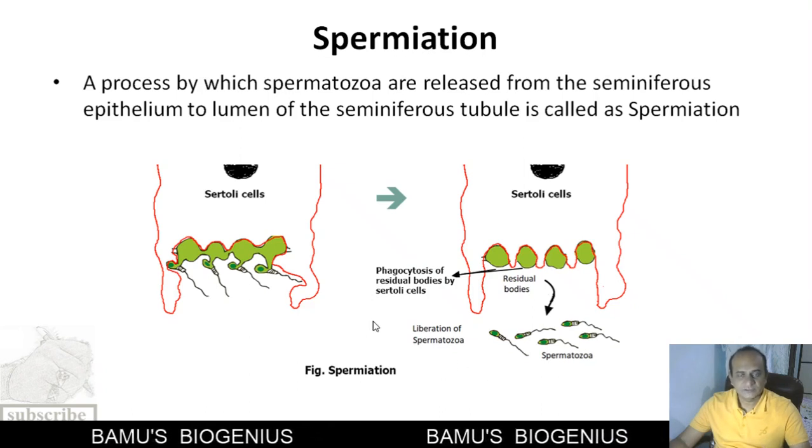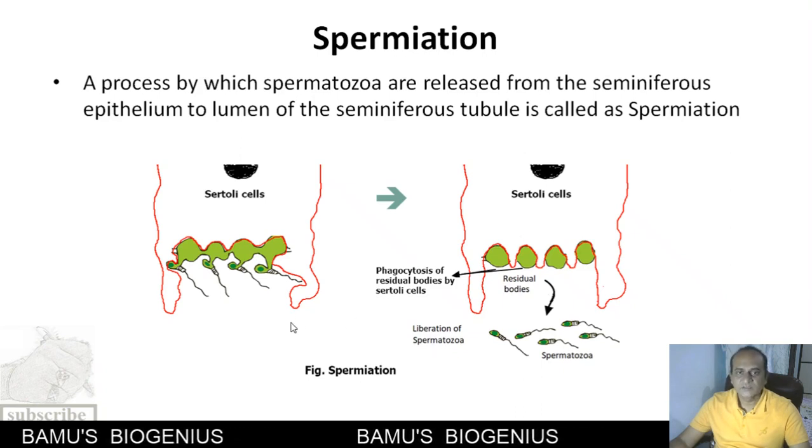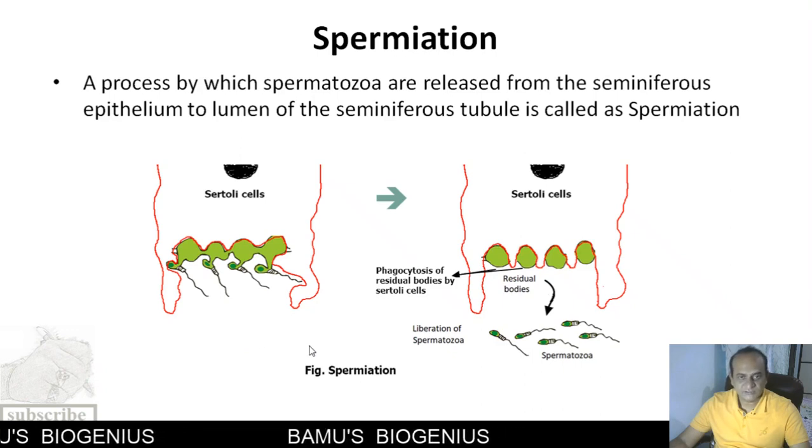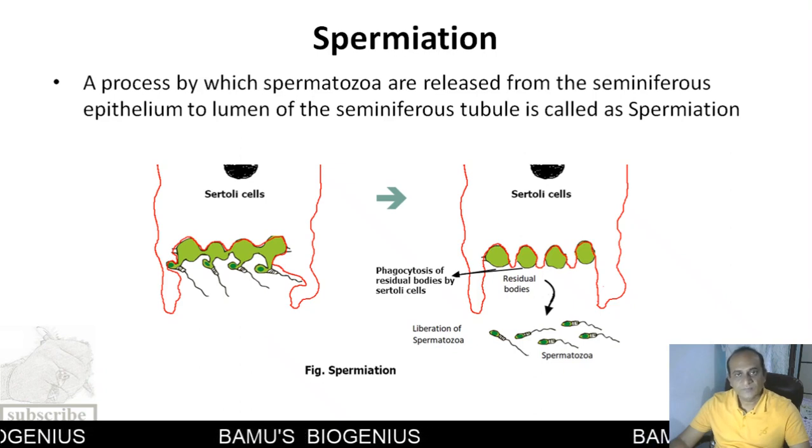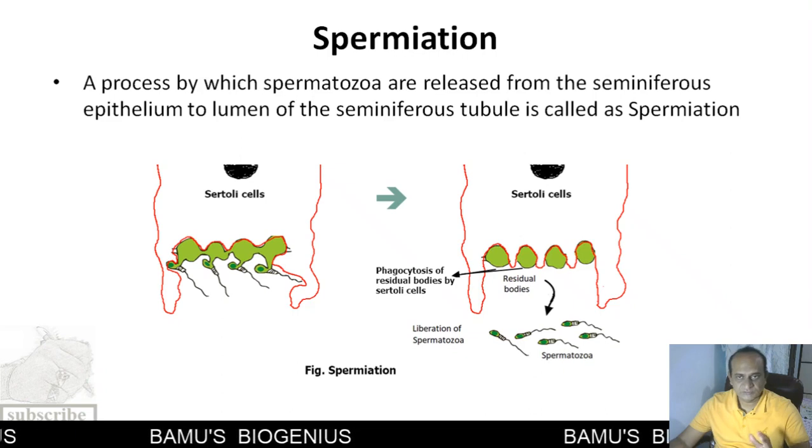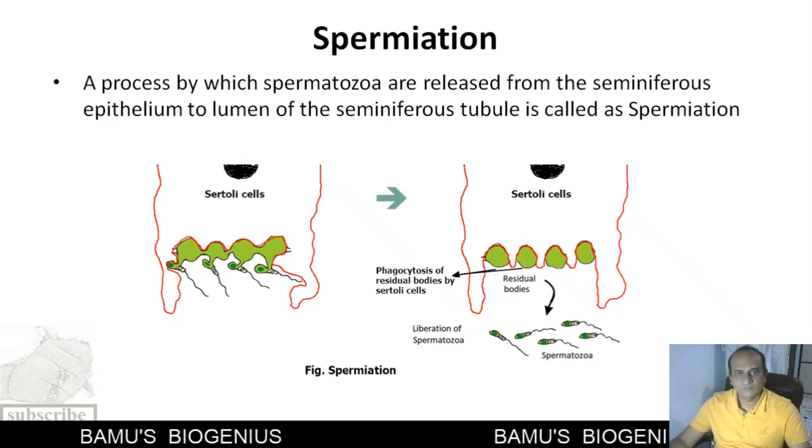Now, this research is up to the rat for now, but after some time, there may be a possibility of certain kinds of drugs that are useful in humans also. So this is how spermiation is a very important process in the control of fertility.